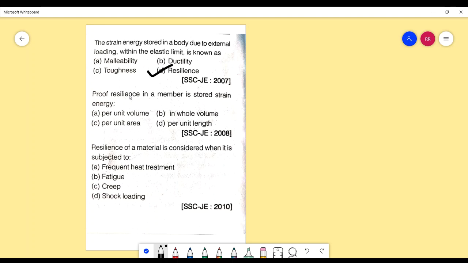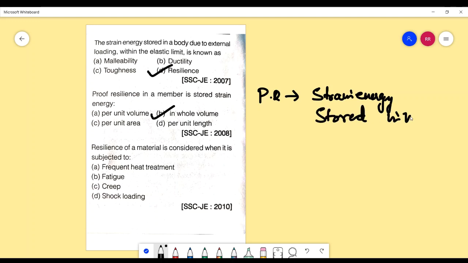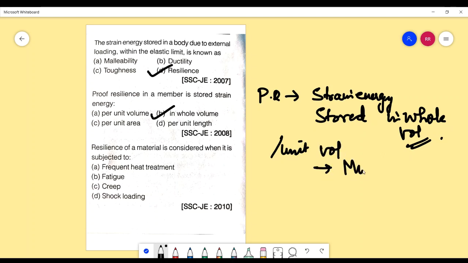Second one, proof resilience in a member is stored strain energy per unit volume, in whole volume, per unit area, per unit length. The correct answer to this is in whole volume. The definition for proof resilience is strain energy which is stored in whole volume. When we are talking per unit volume, we are talking about modulus of resilience.